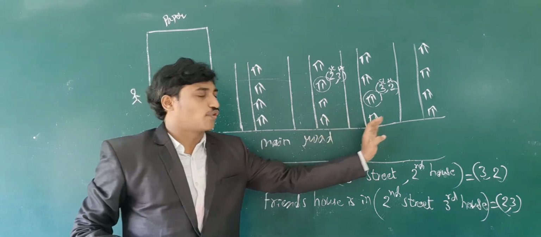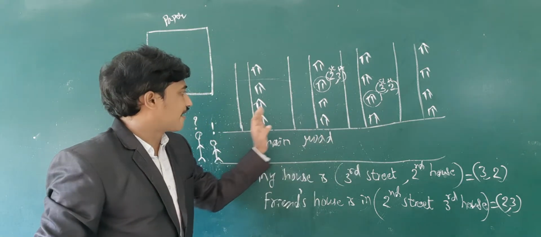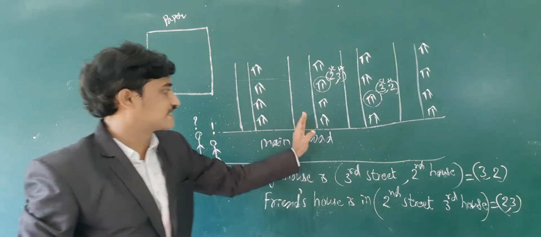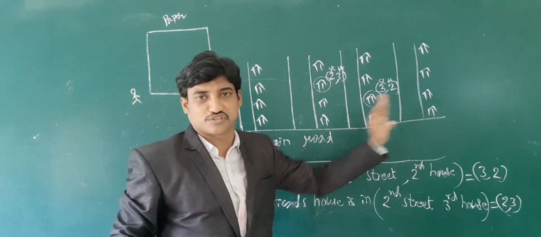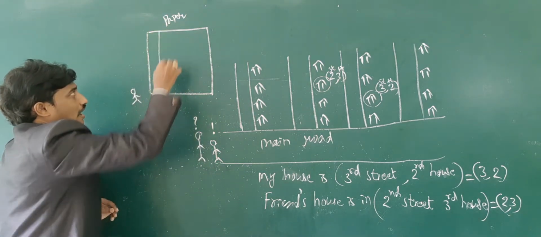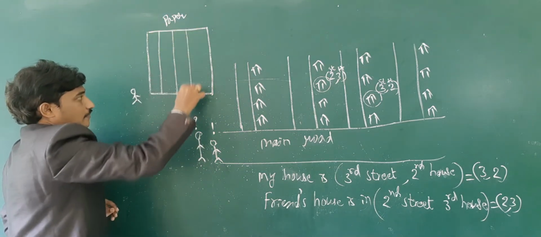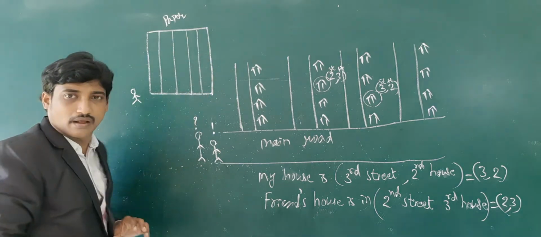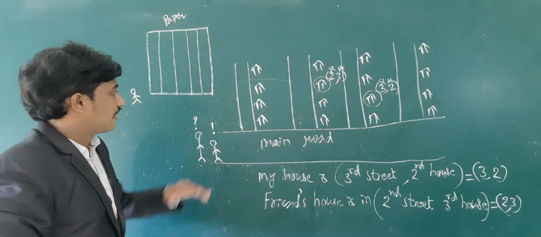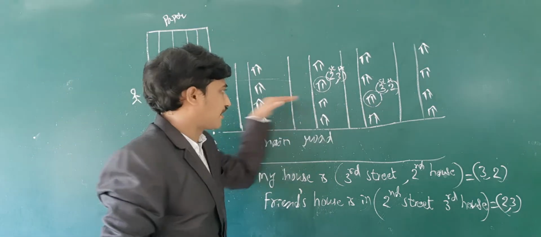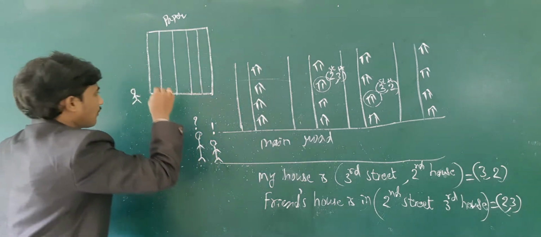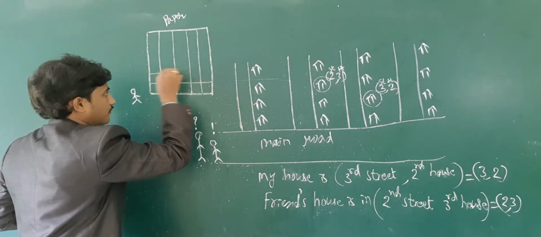Here, as there are streets, first street, second street, third street, fourth street, I am dividing the sheet into columns. And houses are there in rows, so I am drawing rows.